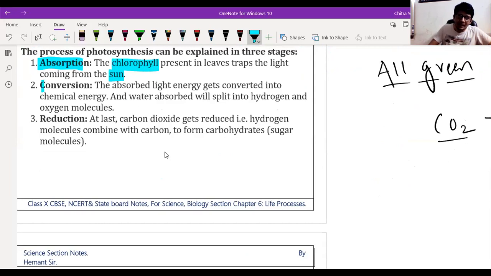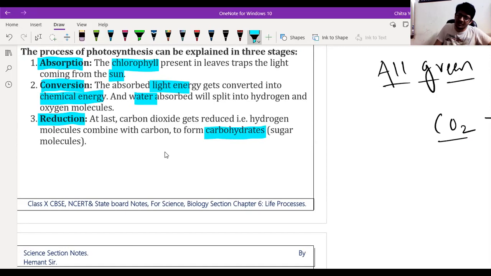Then conversion, where that light energy is converted into chemical energy by using water and carbon dioxide. And the last step is reduction, in which carbon dioxide gets reduced by hydrogen combined with carbon to form carbohydrate. So here carbohydrate is formed.